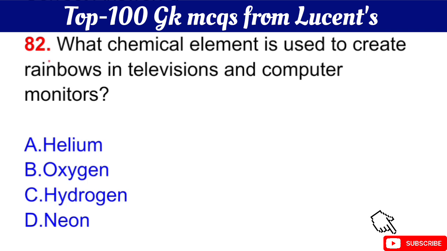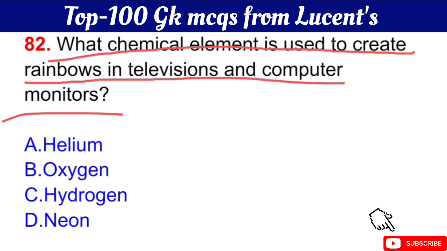Question number 82 is, what chemical element is used to create rainbow colors in televisions and computer monitors? Your question is, what chemical element is used to create rainbow colors in televisions and computer monitors? The right answer is option D, neon.